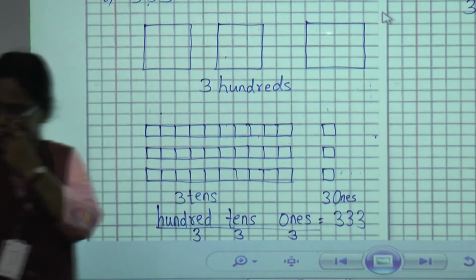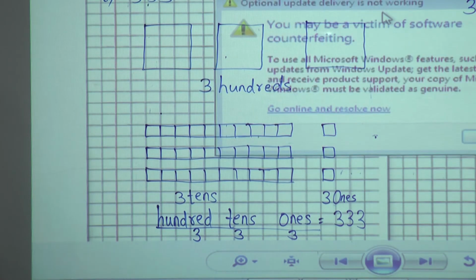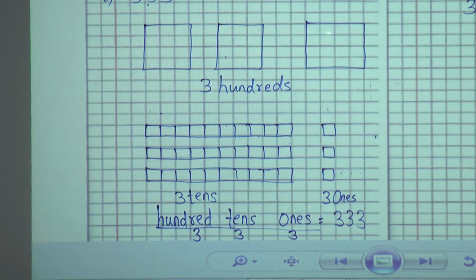Take down this fast. 333. You can read it as 333.